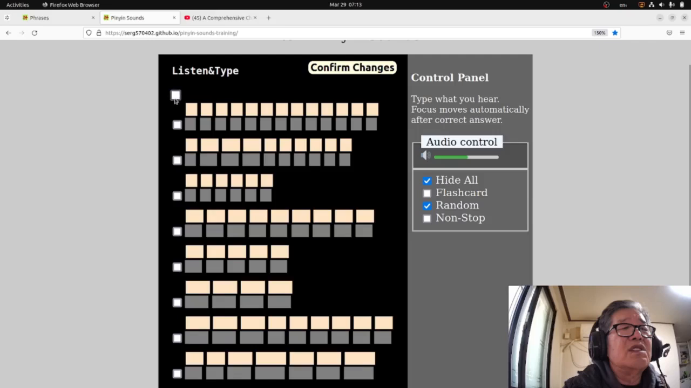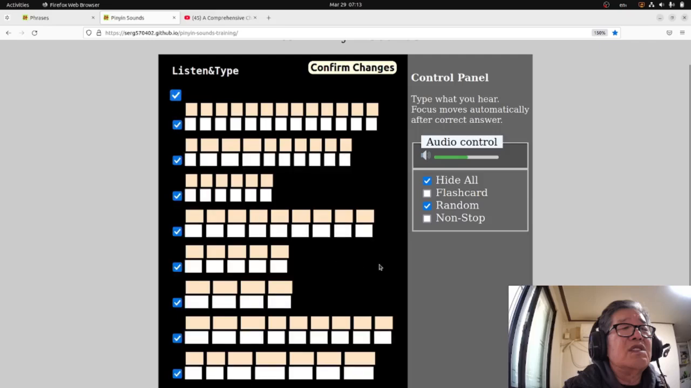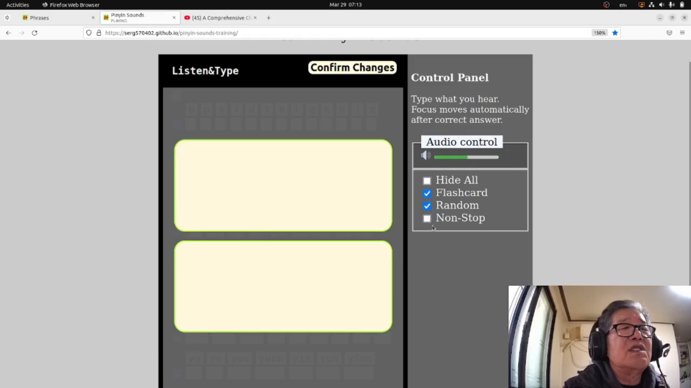just check yourself how well you can recognize these sounds just by typing. Click flashcard and try. Oh, confirm changes. Don't forget, it doesn't let you play until you confirm it. If I try to type something, okay, it appears again. So, confirm changes. Bo, again, bo, po, what is this one? Ao, ow,